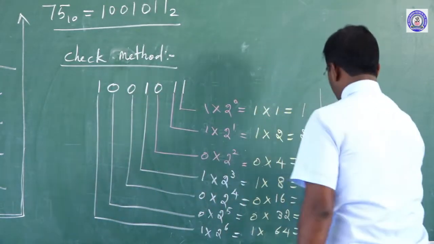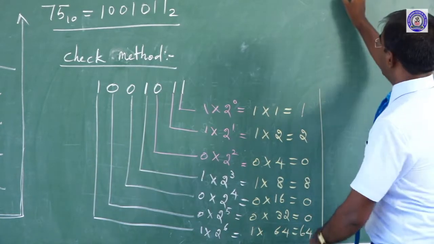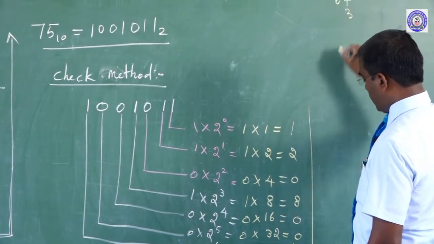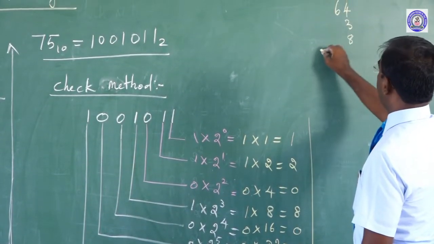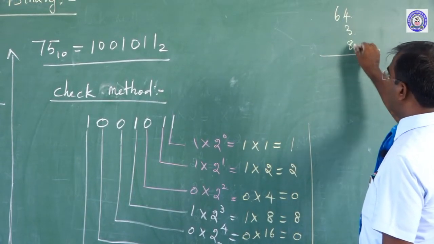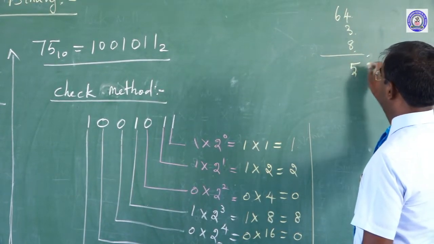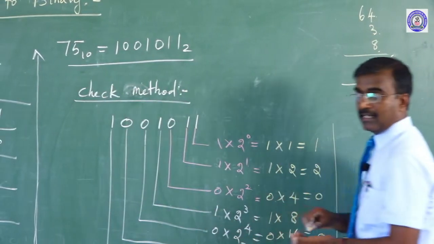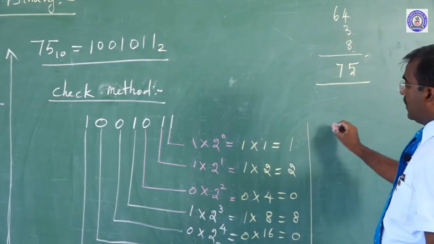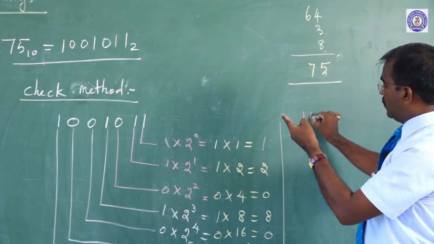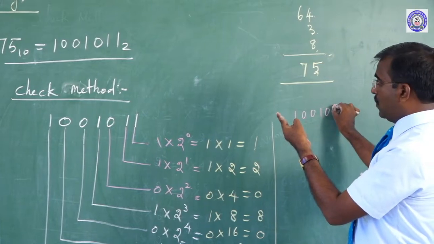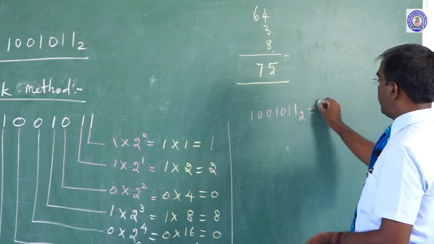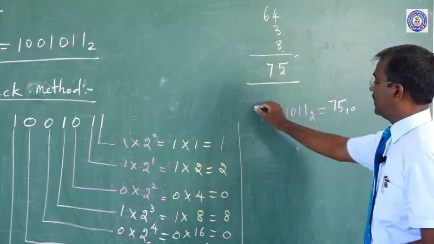Clear? Yes. One by one, you check now. Here 64 and then what? Here 1 plus 2, 3, and then 8. Okay, here 4 plus 3, 7, plus 8, 15, and 1 remaining, 75. So this question has come, clear the answer. Now, sir, here 1 0 0 1 0 1 1 base 2 is nothing but 75 base 10.